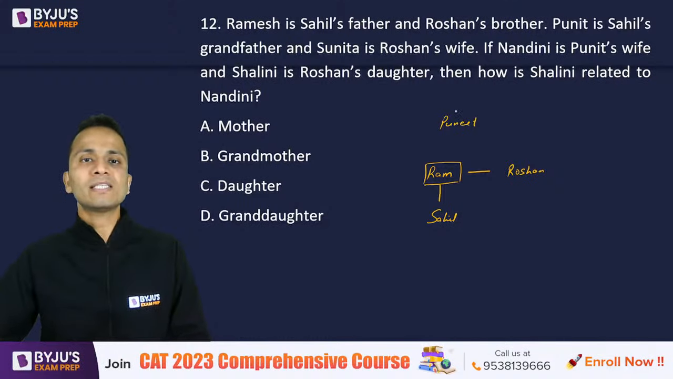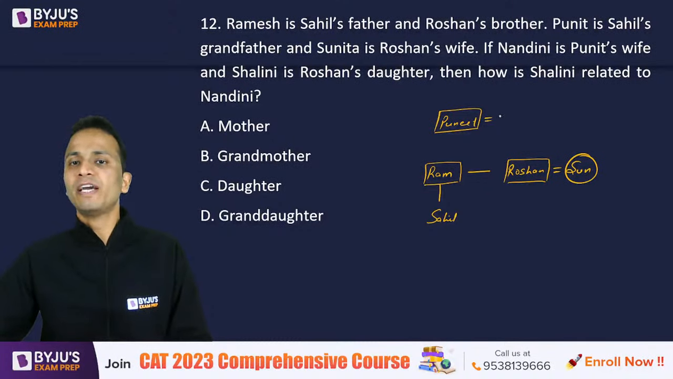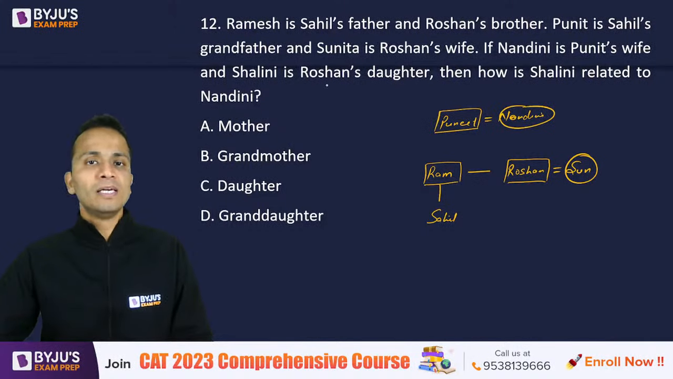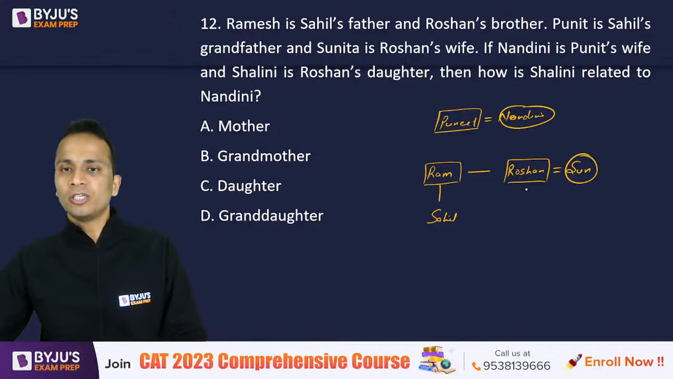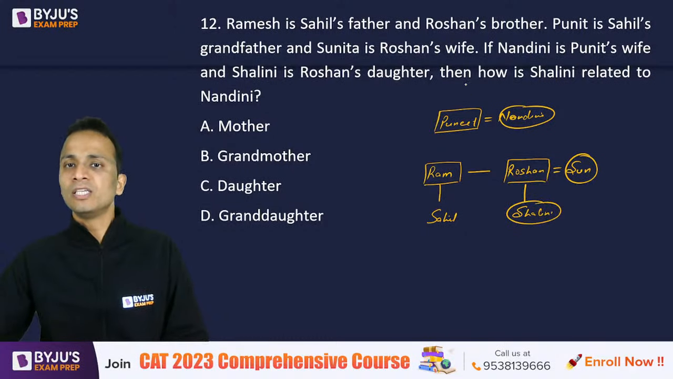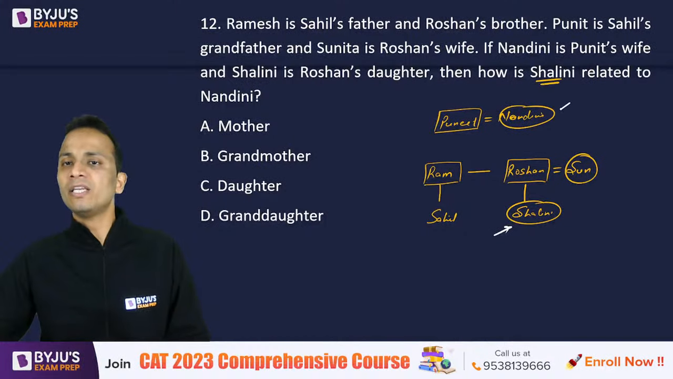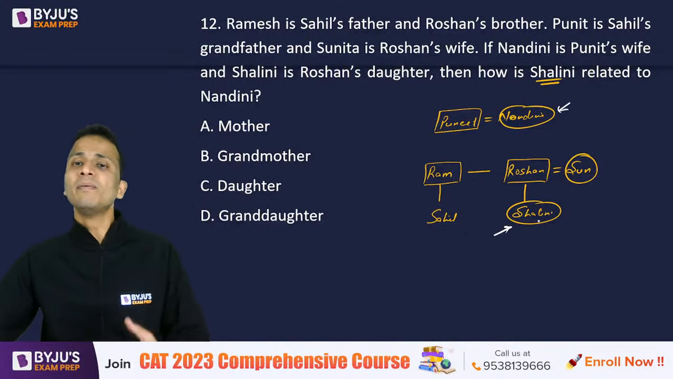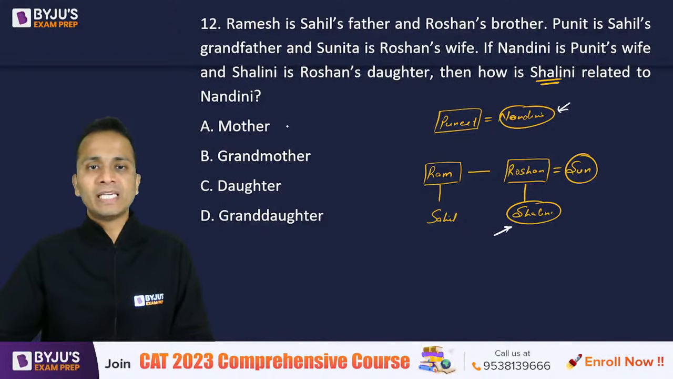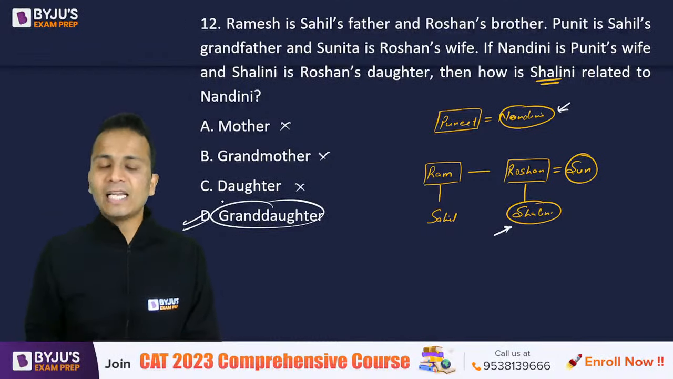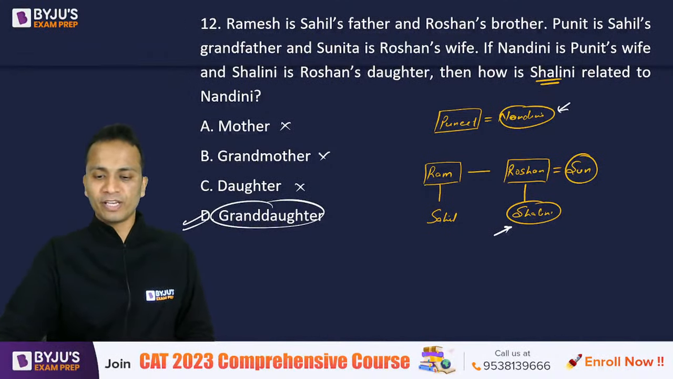That means female. If Nandini is Puneet's wife, Puneet's wife Nandini, all right, female, and Shalini is Roshan's daughter. So Roshan's daughter is Shalini, right? So how is Shalini related to Nandini? Now Shalini is at the bottommost level in this chart here, and Nandini is at the topmost. Okay, so Shalini must be granddaughter of Nandini. It cannot be mother, it cannot be grandmother, it cannot be daughter. So the answer is granddaughter, and the correct answer is option D, which most of you have given correctly.